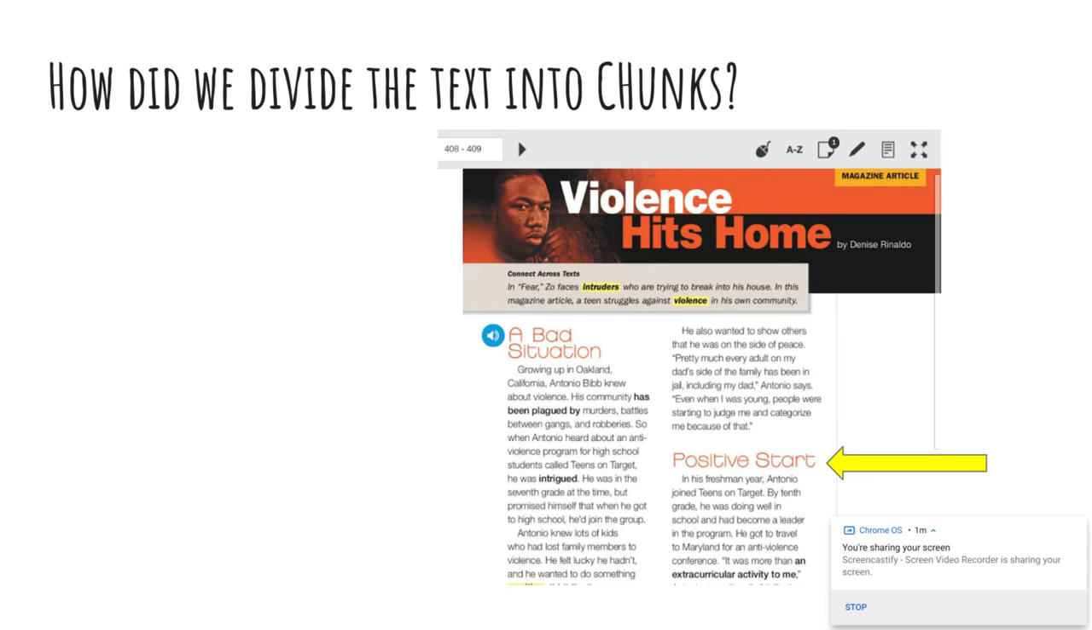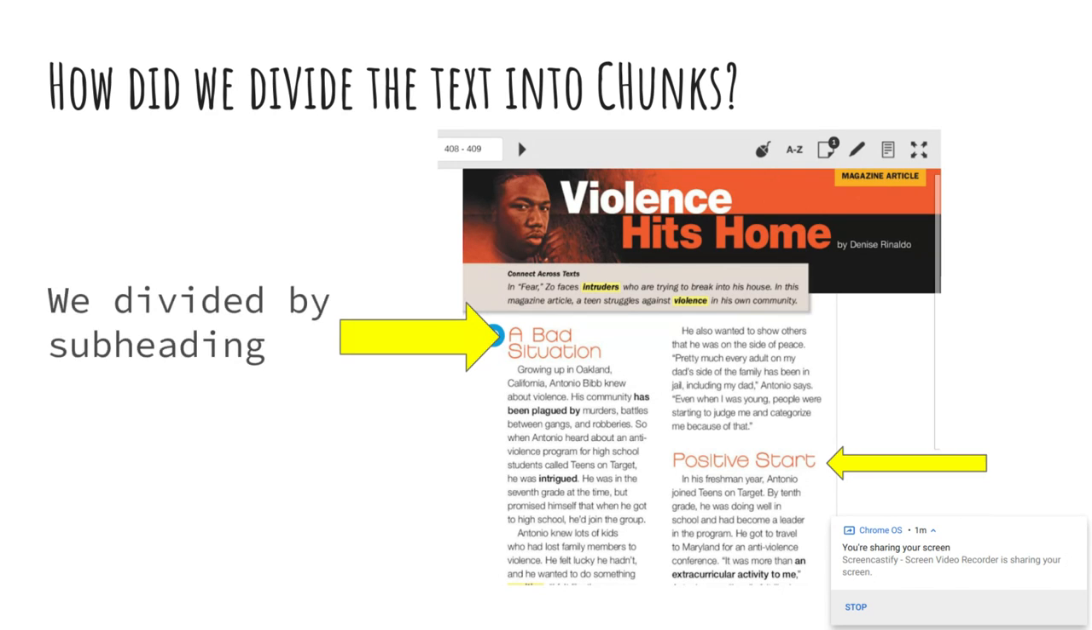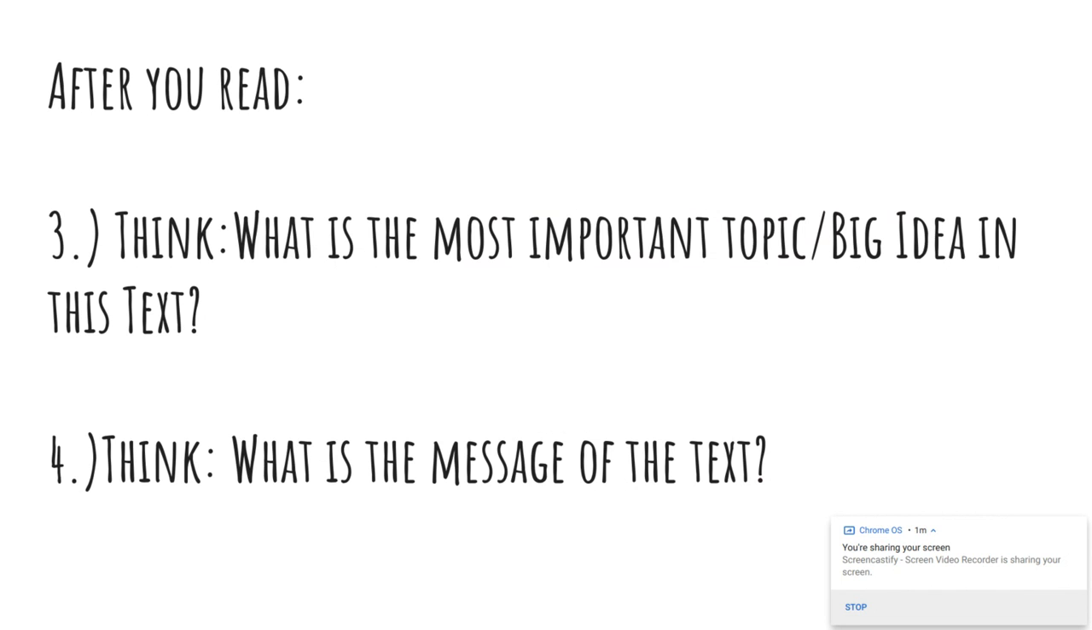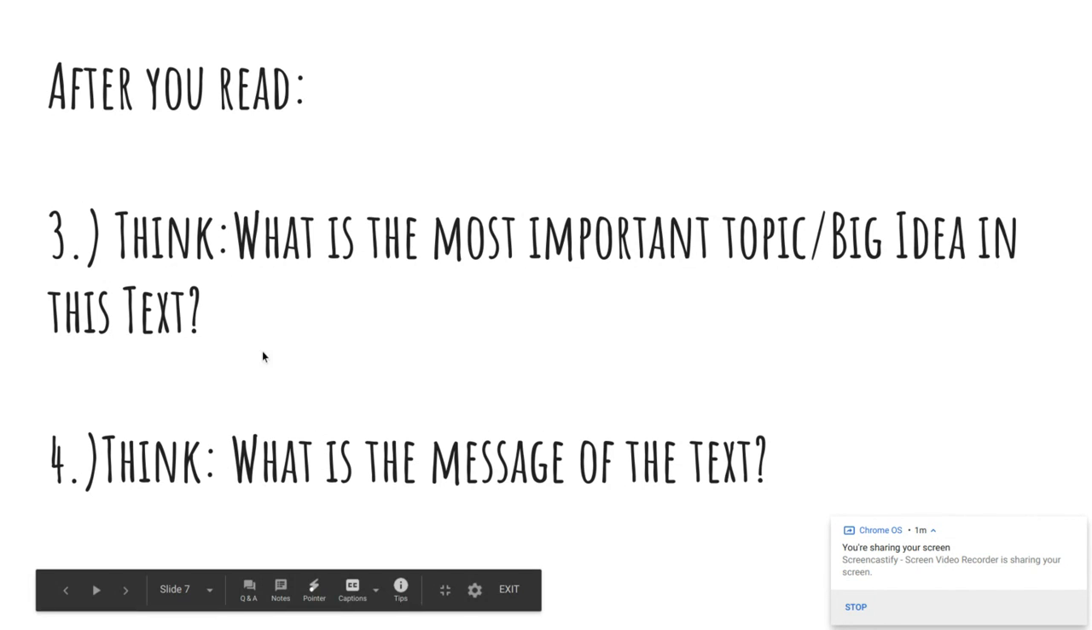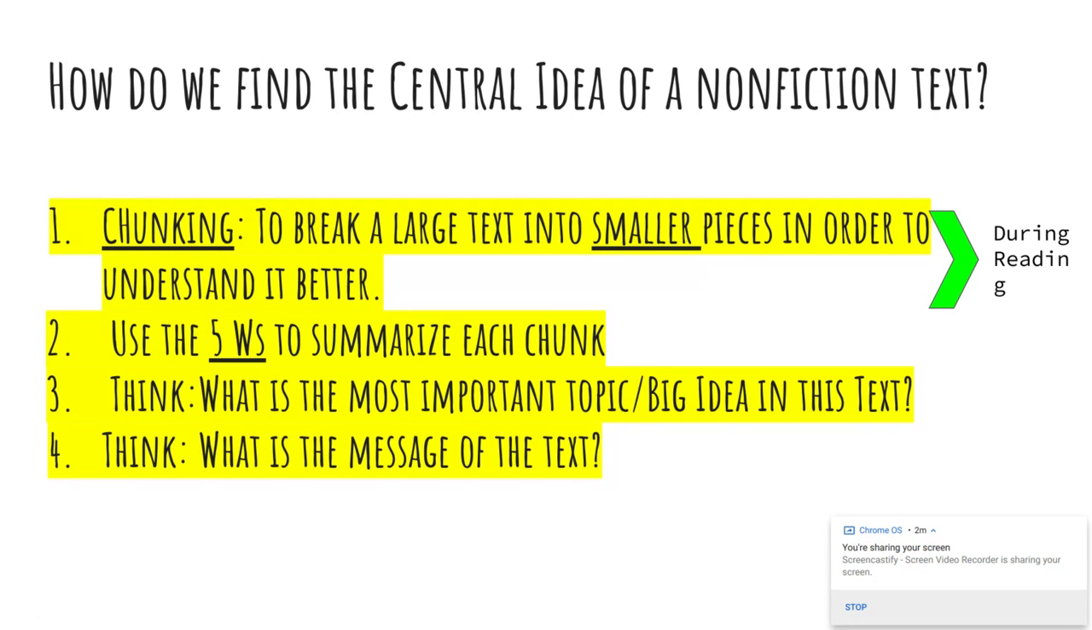How are we dividing the text into chunks? Well, an easy way to divide it is by these subheadings. So that's what we did yesterday, and that's what we're going to continue to do today. After we read is where we decide what the central idea is. First, we want to think, what is the most important topic or big idea in this text? And then we want to think, what is the message of the text overall? This is going to be a one-word answer, and this is going to be a complete sentence.